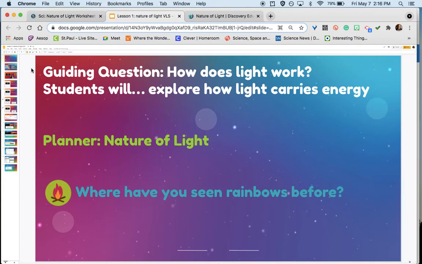Today, our guiding question is, how does light work? Students will explore how light carries energy. In your planner, you should write nature of light. And we're going to start here.